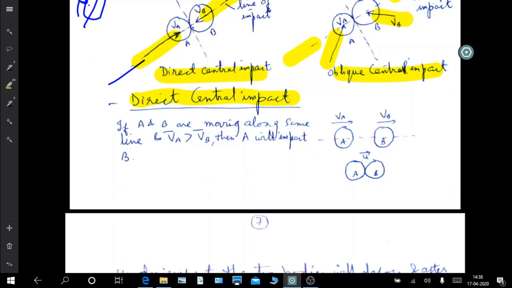Now, direct central impact. Let's assume that these are the two objects A and B. They are moving along the same line, having velocities v_A and v_B, and v_A is greater than v_B. So A will collide with B at some point in time.